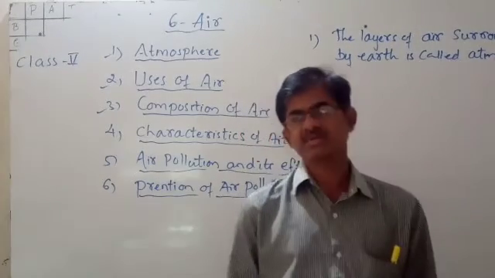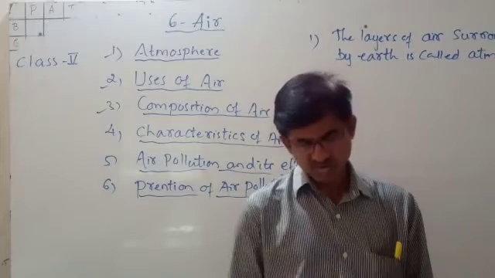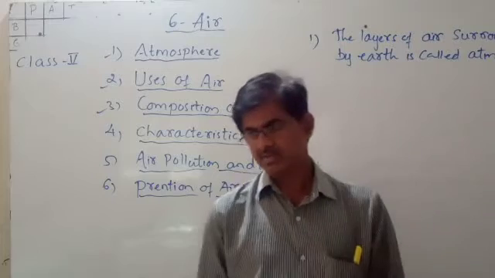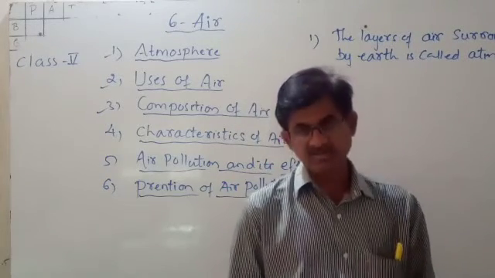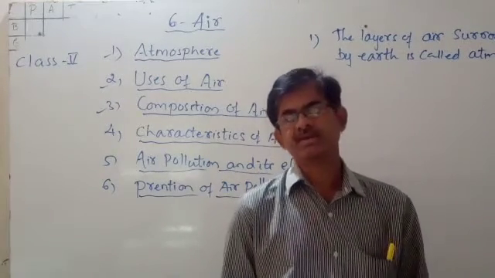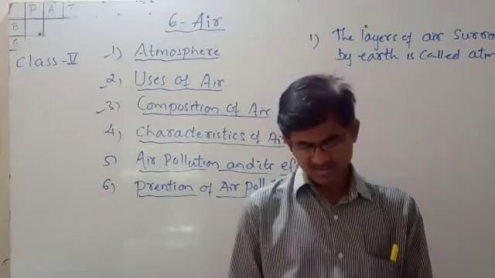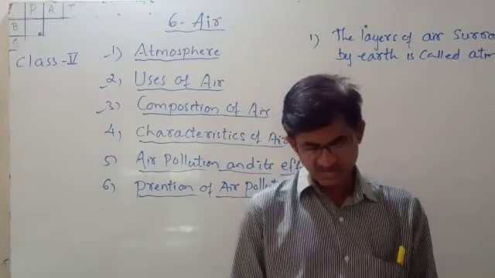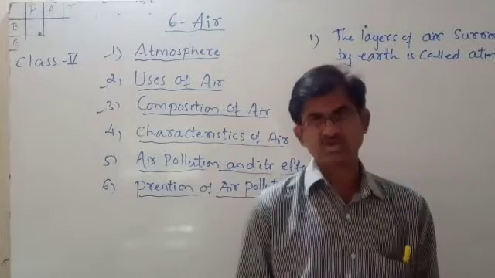Chemicals left from the factories get mixed into the water sources. And when the pesticides which are used on the plants are present in the soil and the heavy rains come, they flow away to the rivers and the water sources. At that time chemicals mix up with the water and also in the air.